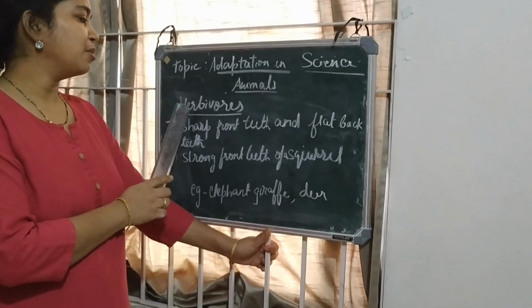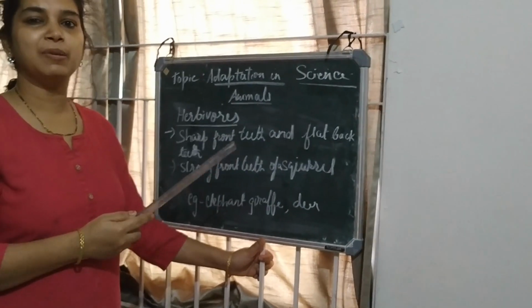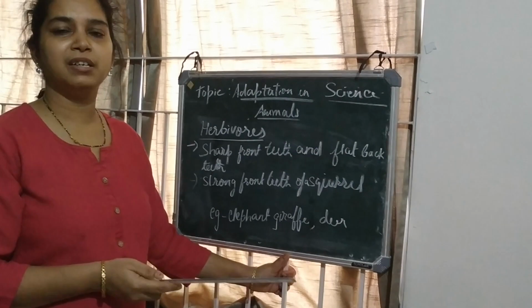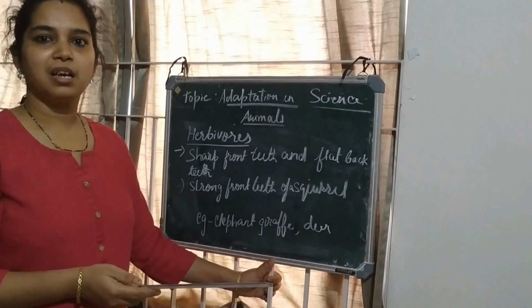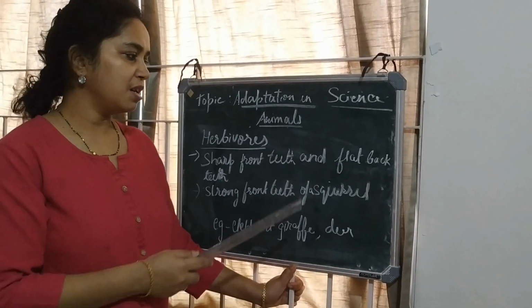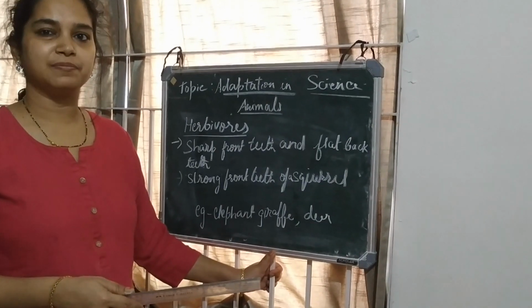Now let's learn about herbivores. Herbivores are animals that eat plants or plant parts. They generally have sharp front teeth and wide jaws for cutting the grass, and they also have flat back teeth for grinding the grass they eat.